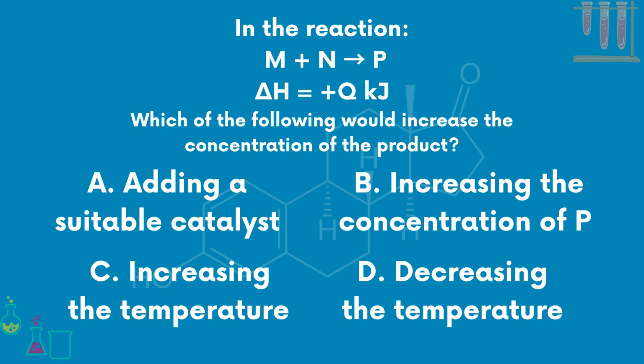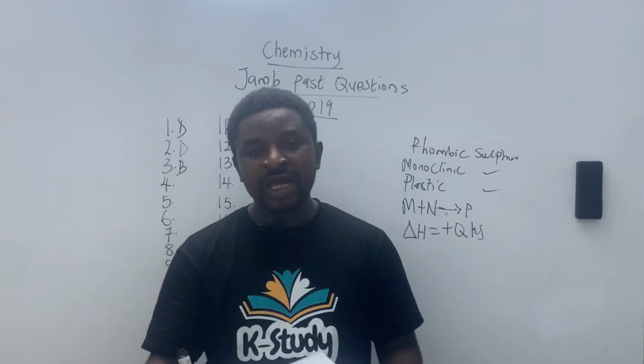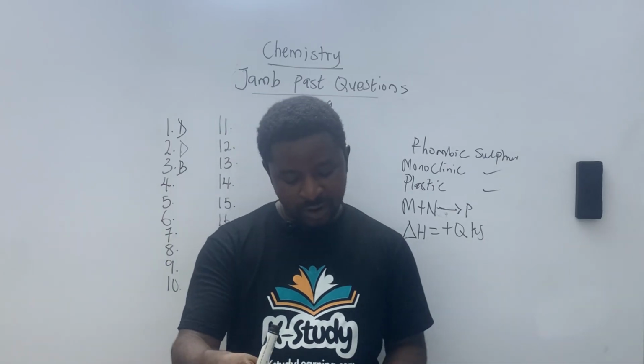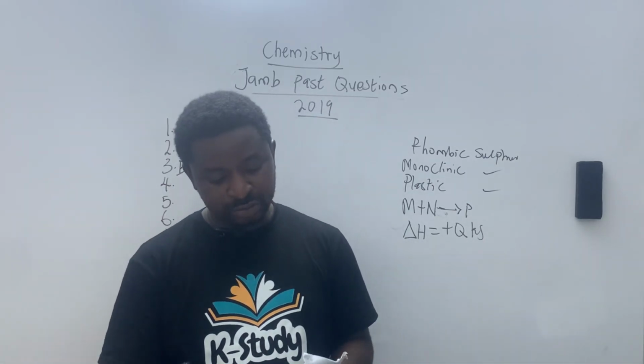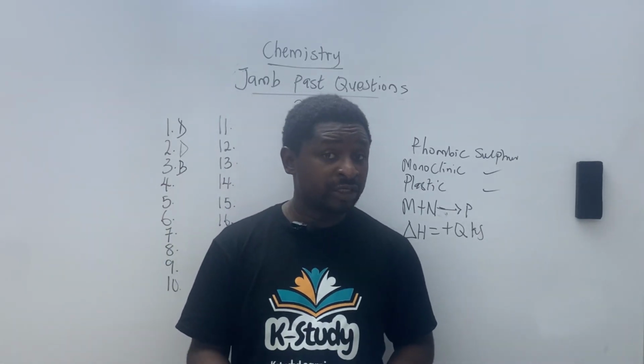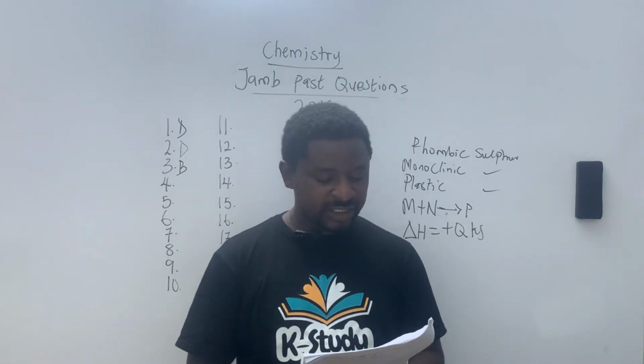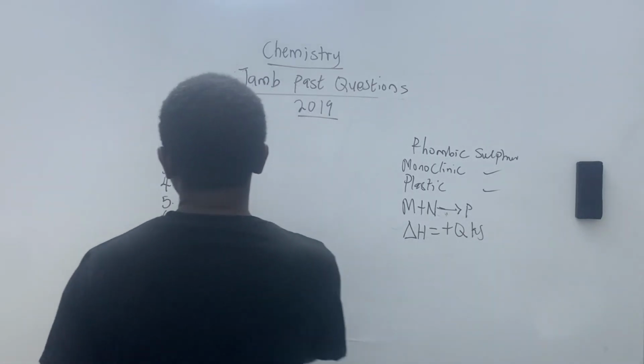A, adding a suitable catalyst. B, increasing the concentration of P. C, increasing the temperature. And D, decreasing the temperature. A lot of times, for a reaction concentration to be increased, temperature needs to be increased. Okay, so our final answer on question number 4 is C.